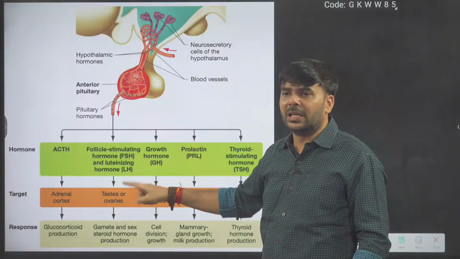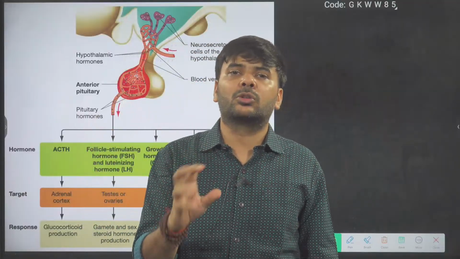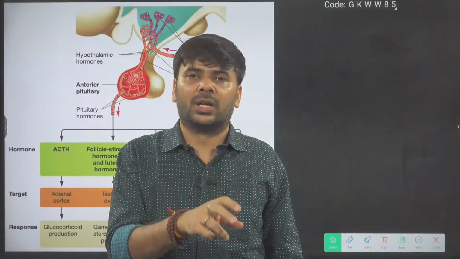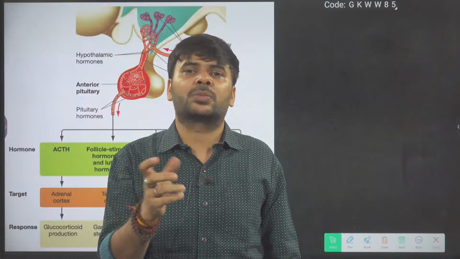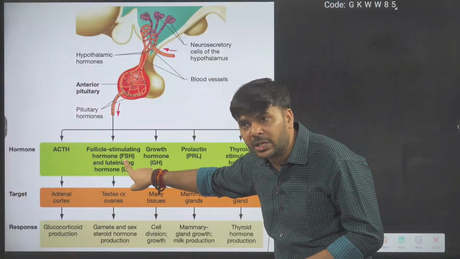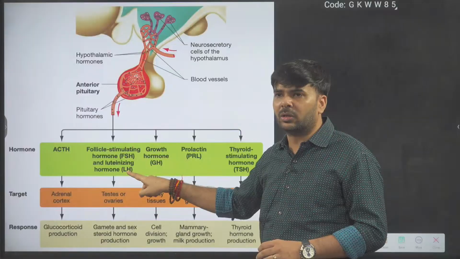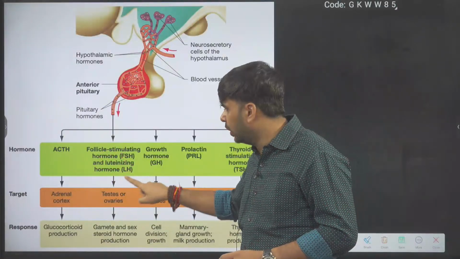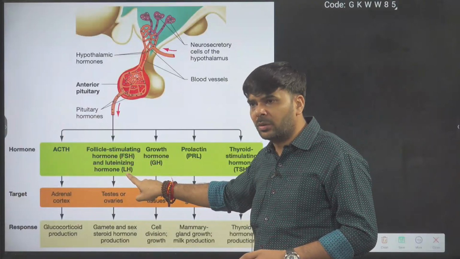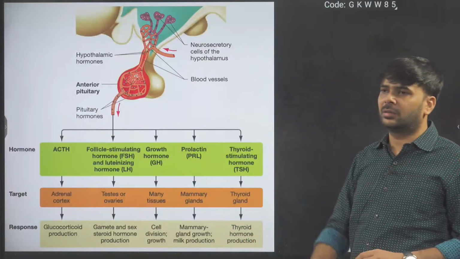Then FSH and LH, in male and in female. FSH and LH control the reproductive organs, testes and ovary. In female, menstrual cycle regulation is under FSH and LH. In male, spermatogenesis is under FSH and LH. Two hormones are there: FSH, follicle stimulating hormone, and LH, luteinizing hormone. Okay, everyone, very good. Very nice students here.